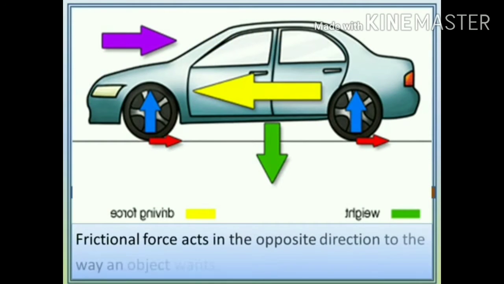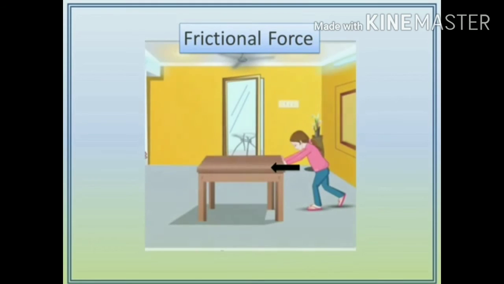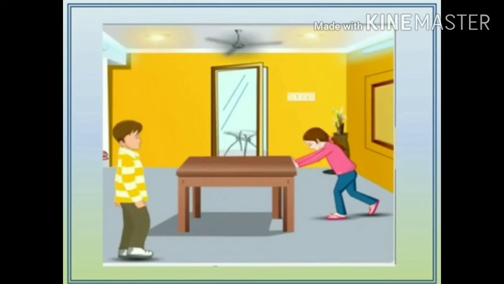Always the object will move in the direction of movement. But observe in which direction frictional force acts. Frictional force acts in the opposite direction. That means when we are pushing an object, if this applied force is less than the frictional force applied on the surface, the object will not move.